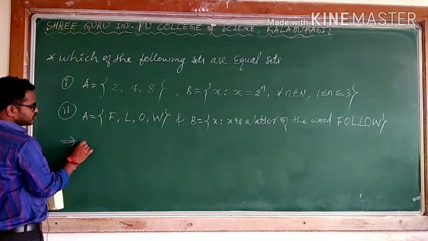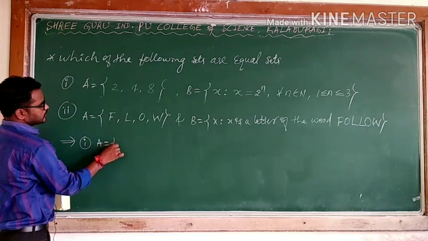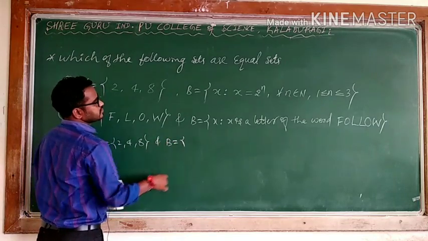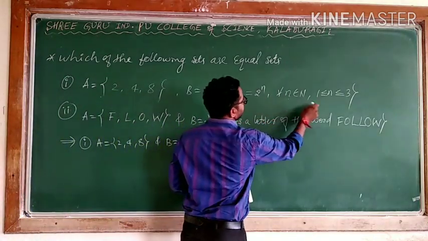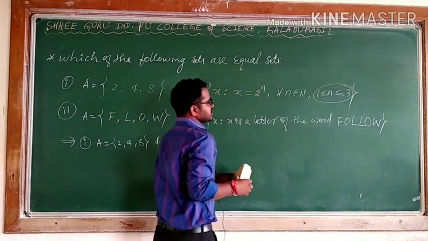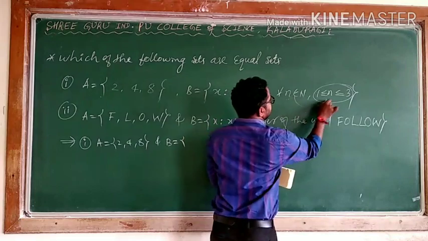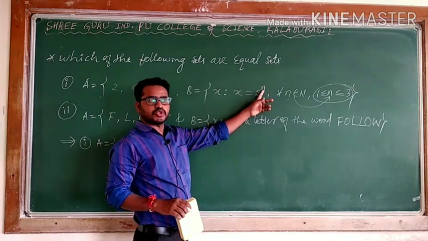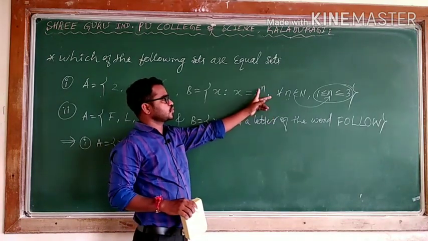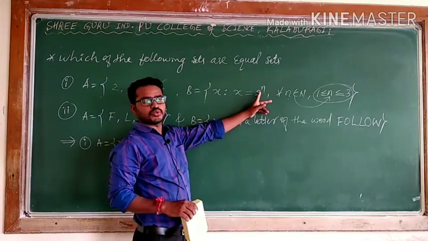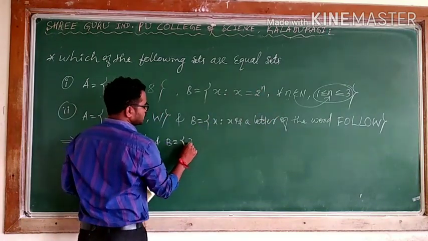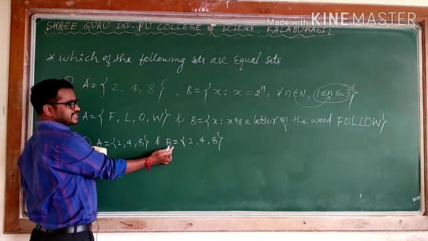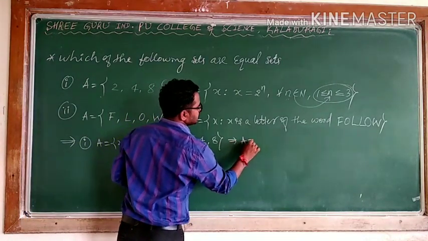Here A is what? First one case. A has 2, 4, 8. So this given B is which form? Set Builder form. I can say n is a natural number, but n belongs to 1 to 3. N is 1, 2, 3. N is equal to 1, 2 to the power 1 is 2. N is equal to 2, 2 squared is 4. N is equal to 3, 2 to the power 3 is 8. Means can I say 2, 4, 8? Yes. A and B have exactly the same elements. It implies that I can say A is equal to B.